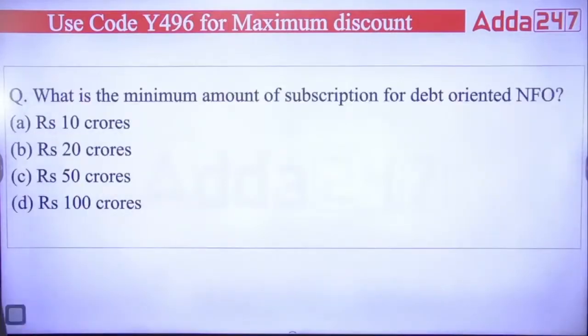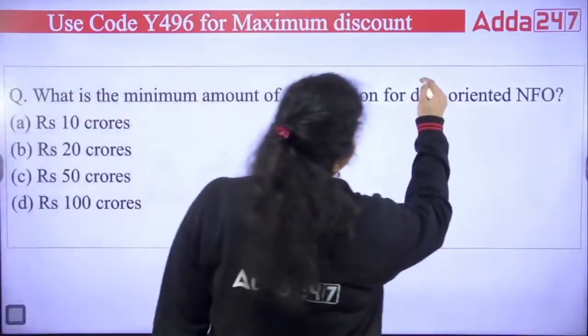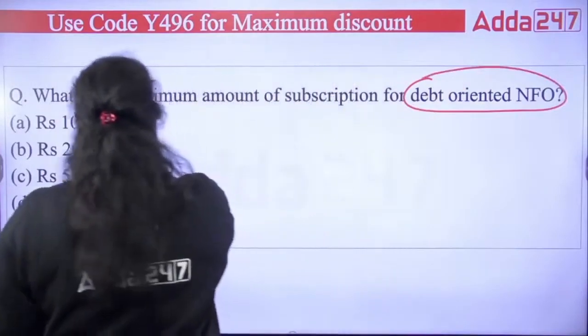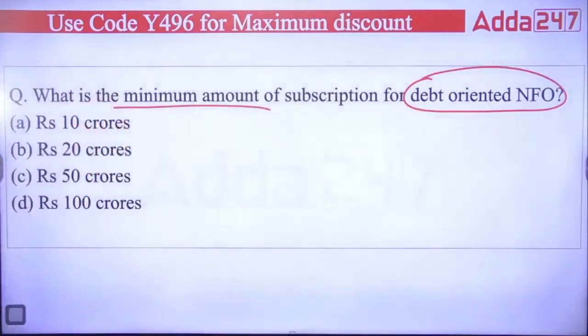Next, what is the minimum amount of subscription for a debt-oriented NFO, new fund offer? Is it 10 crore, 20 crore, 50 crore or 100 crore?